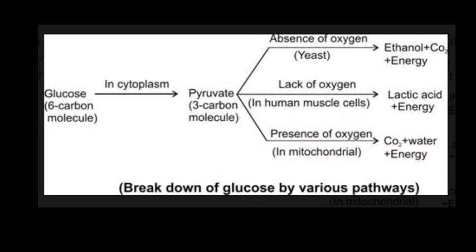Okay, now this is all about aerobic respiration and anaerobic respiration. If you talk about the exchange of gases, how gases exchange in aerobic respiration. In aerobic respiration, organisms need a continuous supply of oxygen, and carbon dioxide produced during the process needs to be removed from the body. Different organisms use different methods for the intake of oxygen and expulsion of carbon dioxide.